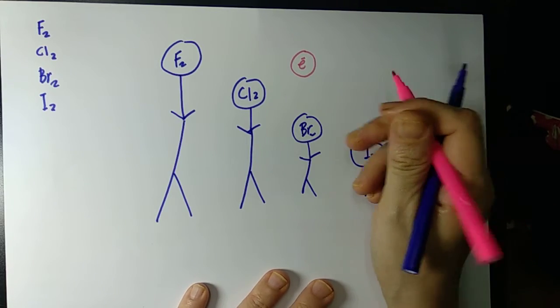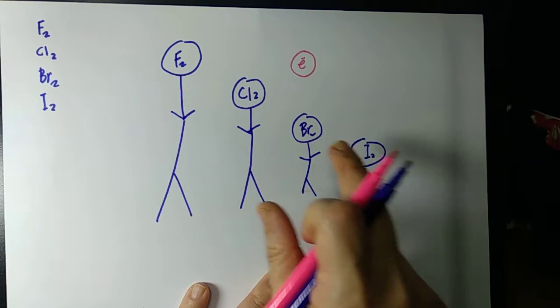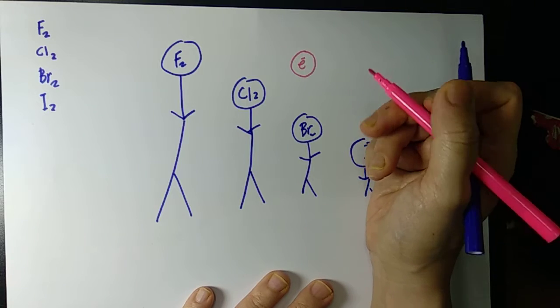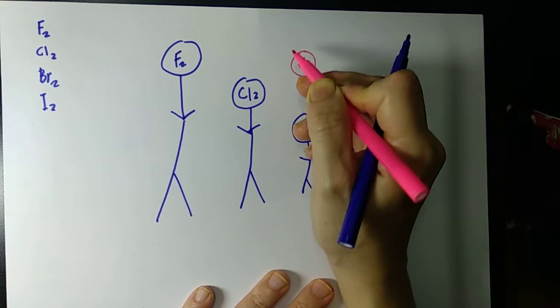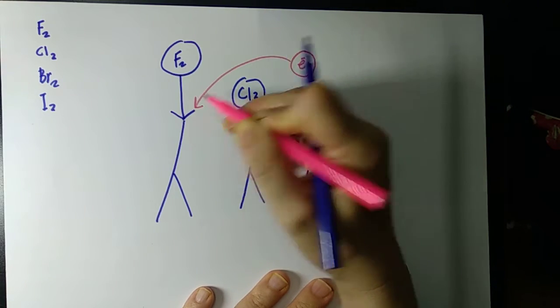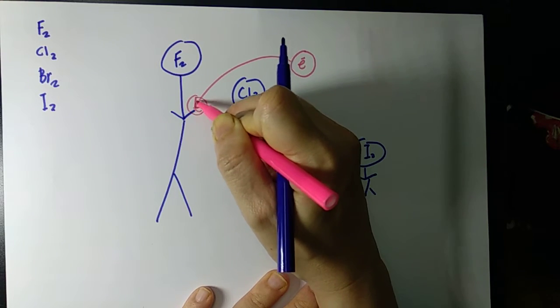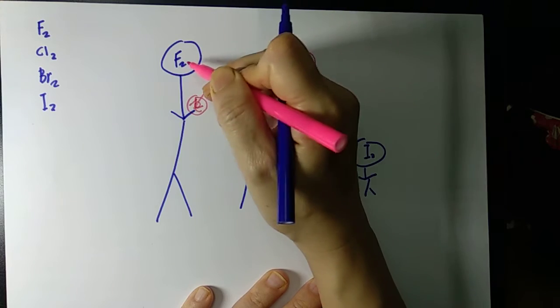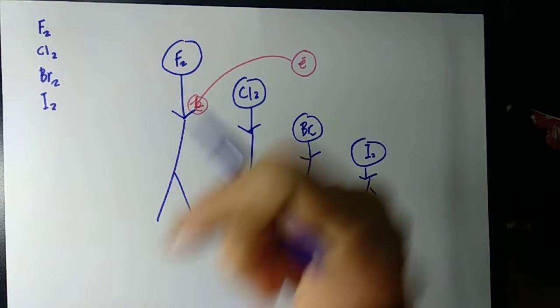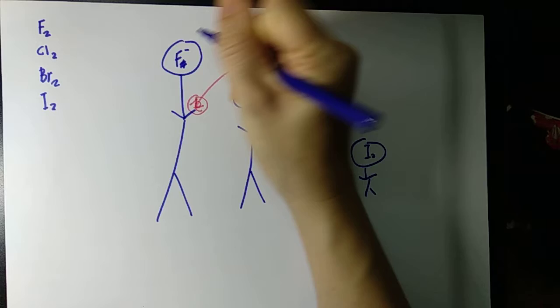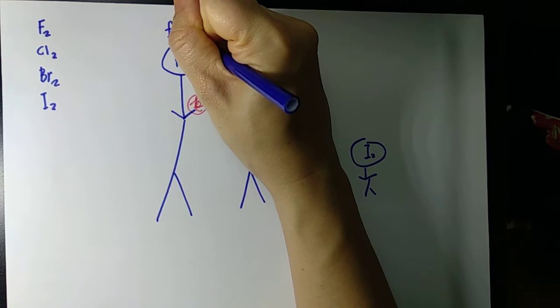So let's see. Fluorine, chlorine, bromine, iodine. Who has the highest chance of getting the ball? Of course, fluorine. When fluorine catches the ball, fluorine is no longer fluorine. In fact, now fluorine is called fluoride.